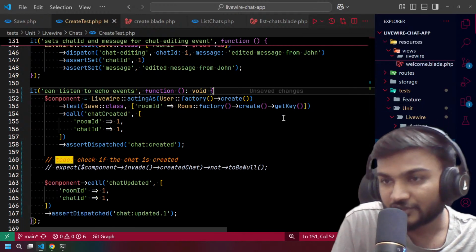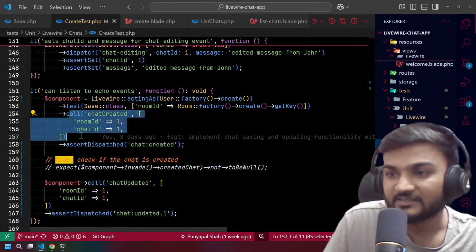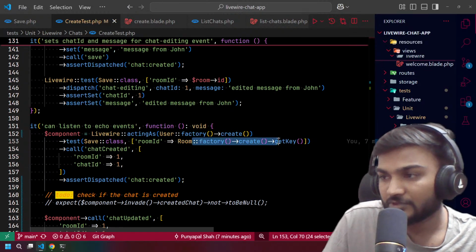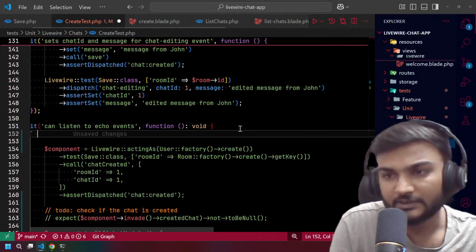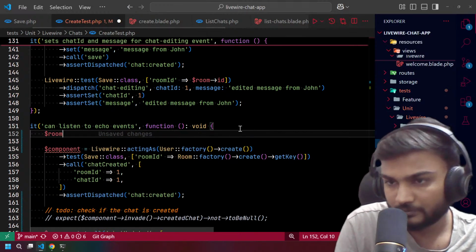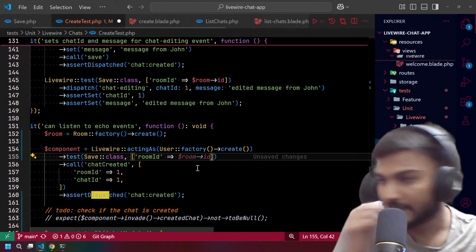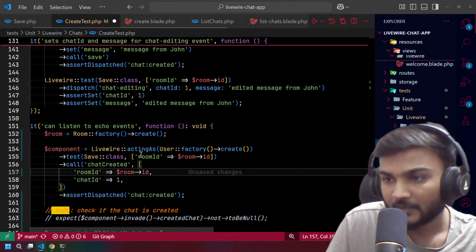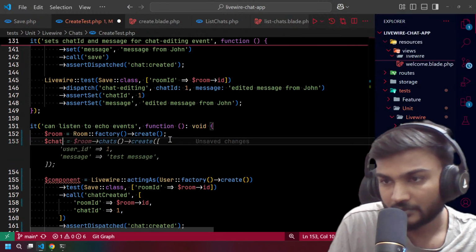So we actually need to create a chat before calling this chat created event, right? So this room ID will be 1 for sure. Or see, I think what we can do is we can have a room over here and directly pass a room ID over here, and of course over here as well. And let's have a chat.